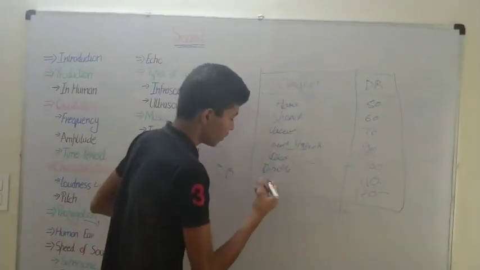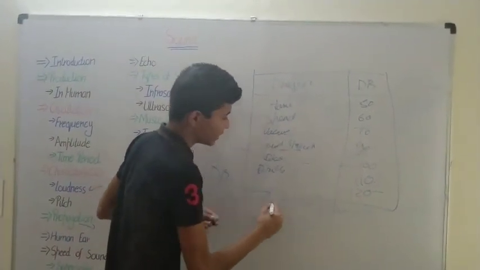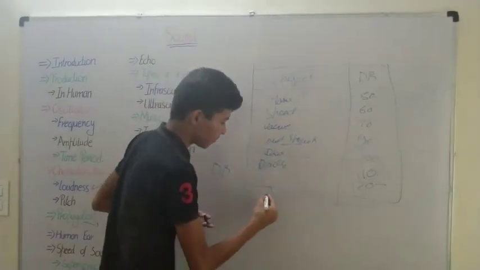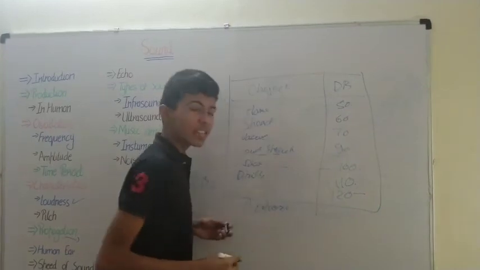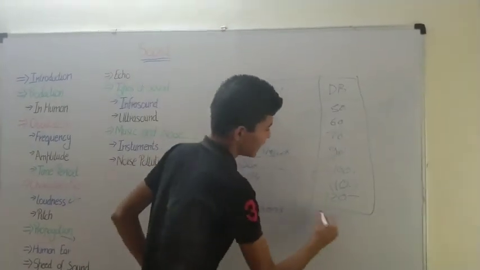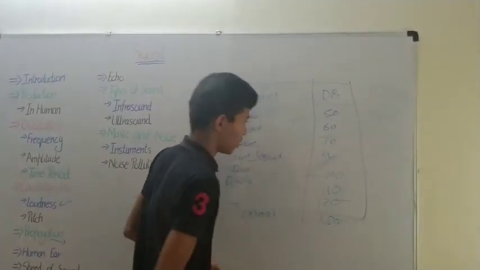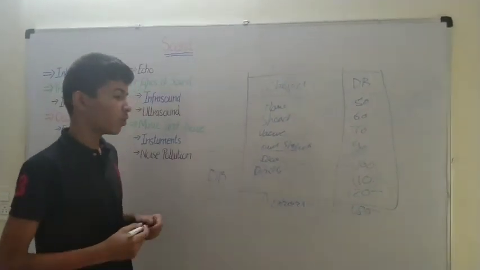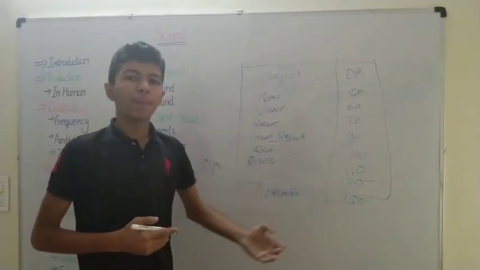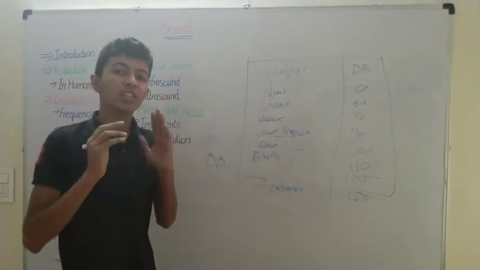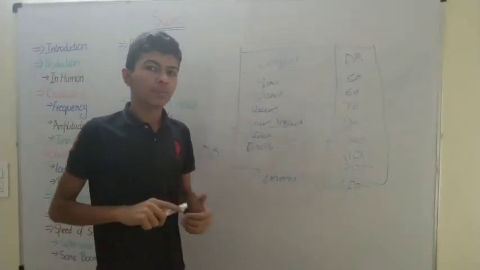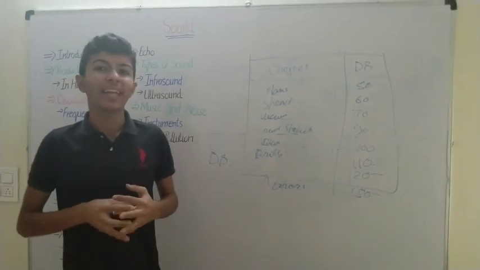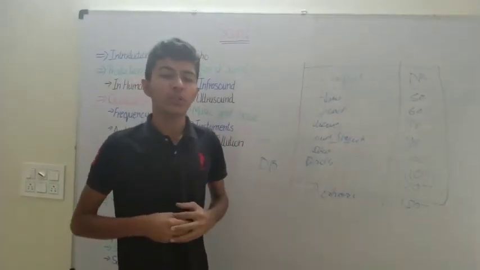And if you consider an airport, it has an intensity of 150 decibels. So you have mostly noticed that the people who are working at the airport wear headphones to protect their ears. So what measures can you take to stop noise pollution?